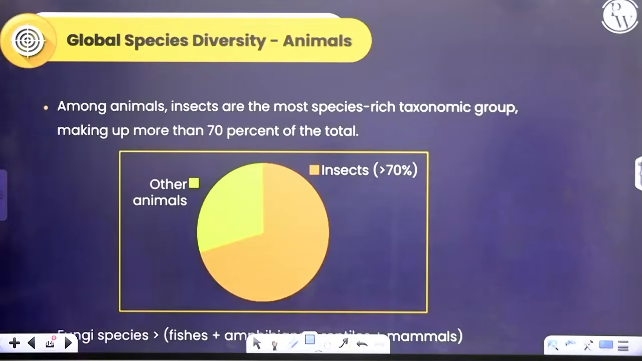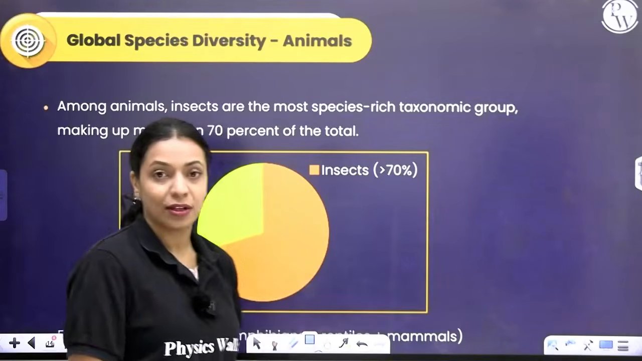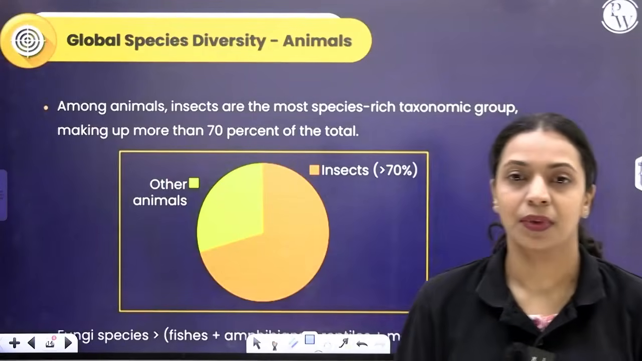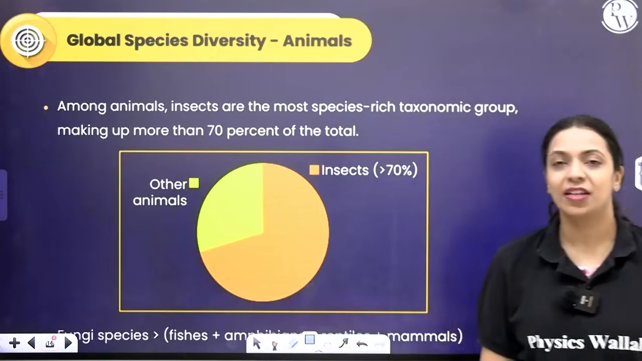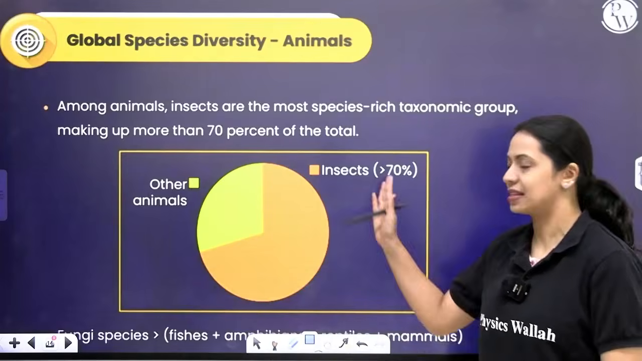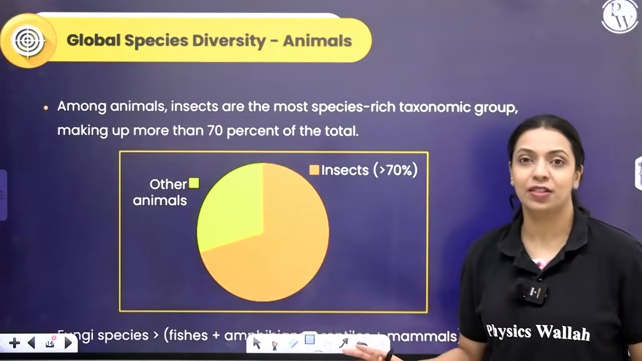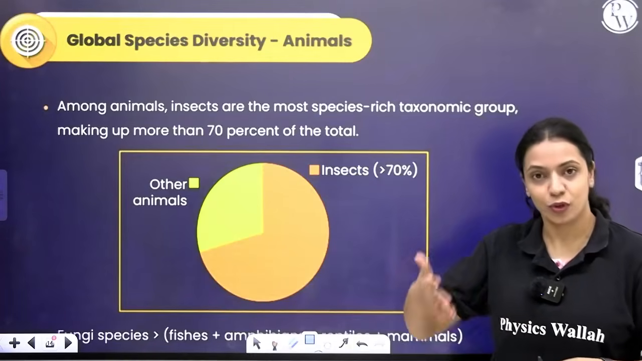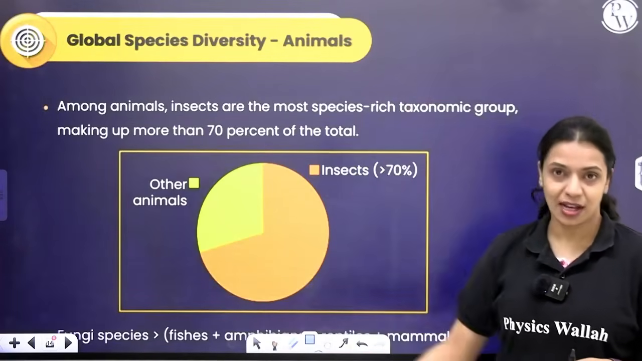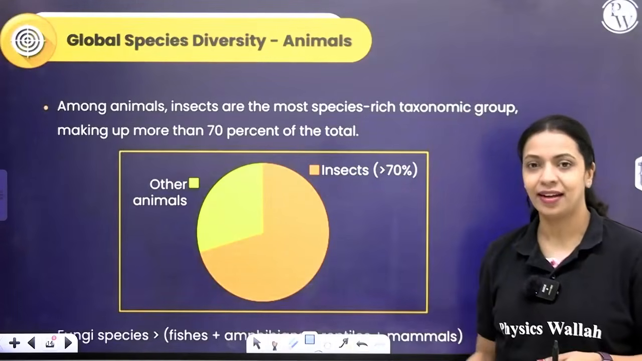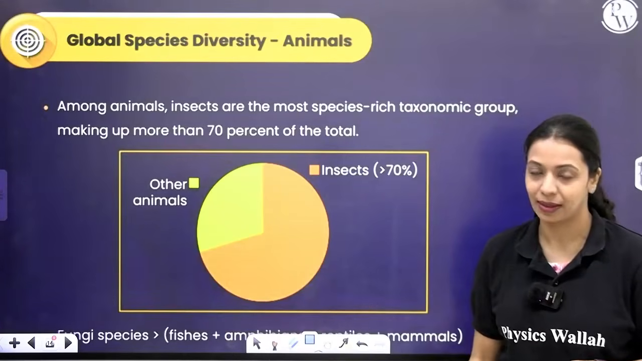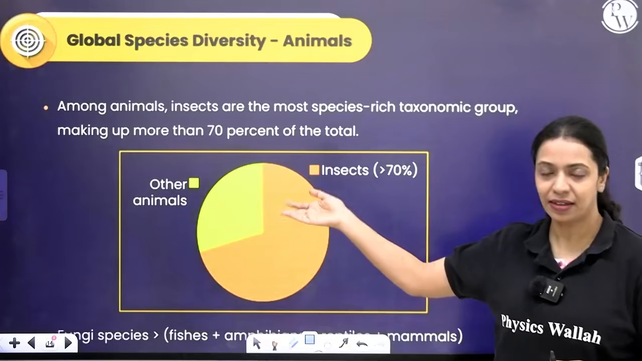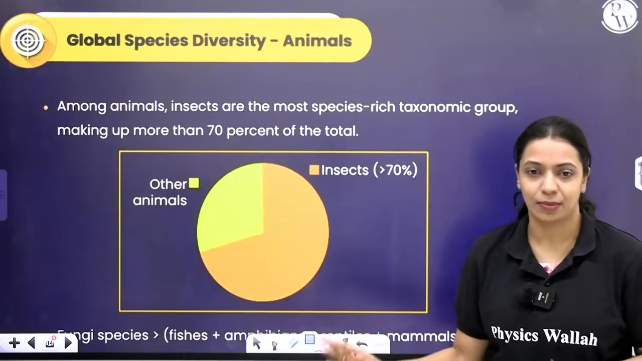Okay, now among animals globally, how is the species diversity? The most species rich taxonomic group is insects. Among all animal species, 70% of animals are insects only. So if you check how many species are present, in 10, 7 of them will be insect species only. Okay, and the remaining less than 30%, that is all of the remaining animal species.